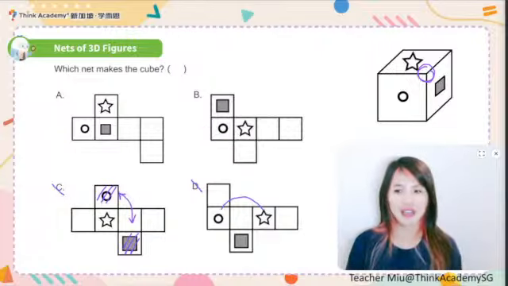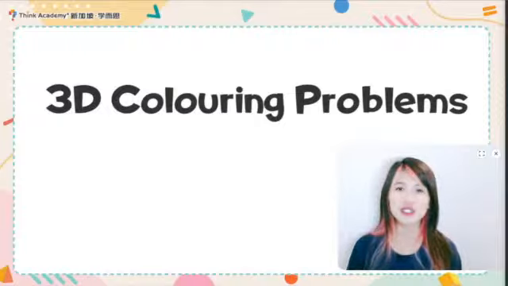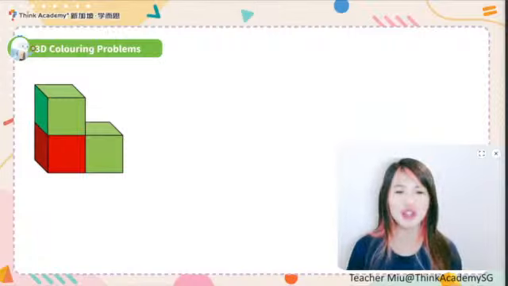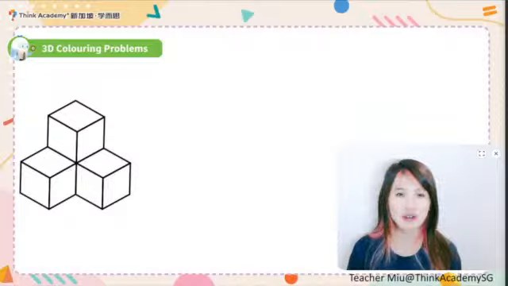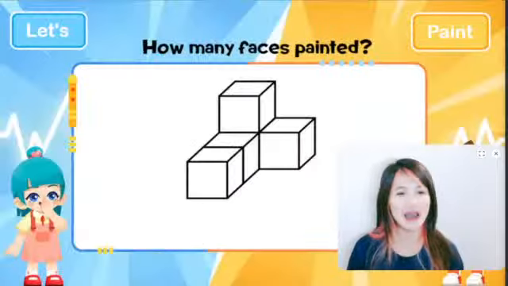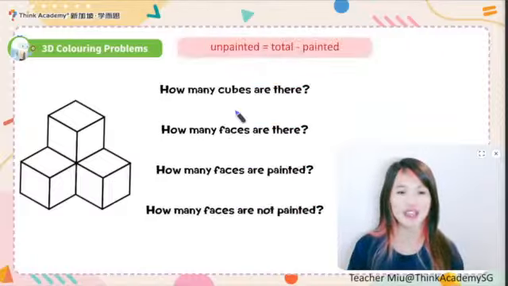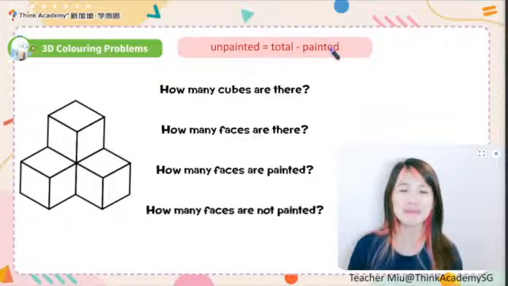As we are running out of time, I still have something to share with the 3D coloring problems. With the 3D coloring problems, there is one very important method, which is about finding the unpainted faces. For the unpainted faces, we can use the total number of faces for all the cubes minus the painted faces to find out the unpainted ones.